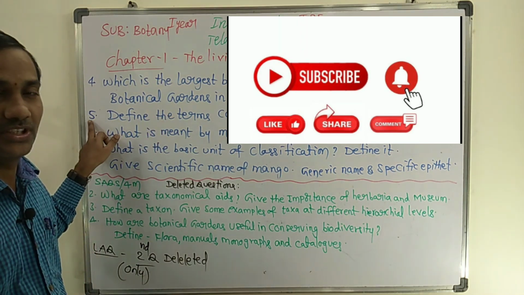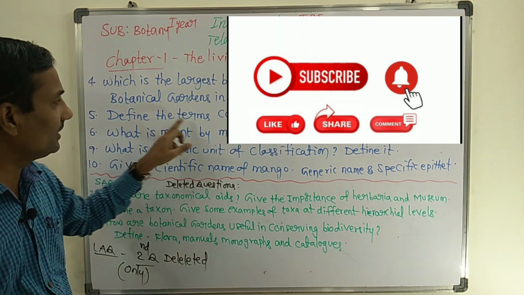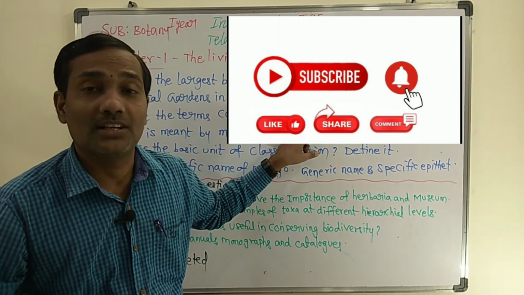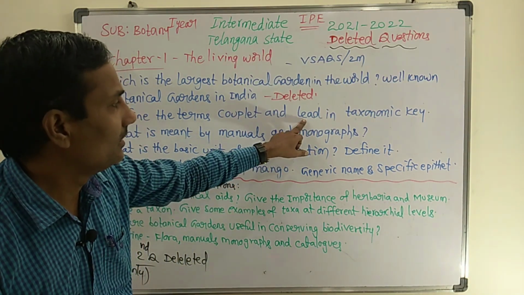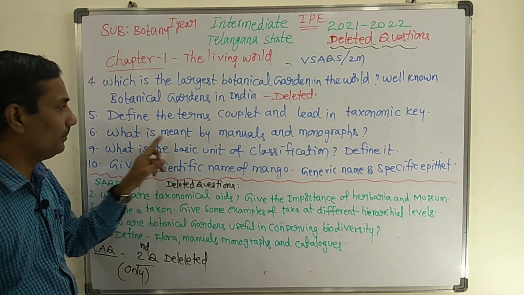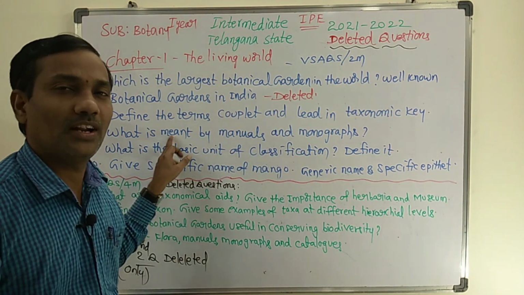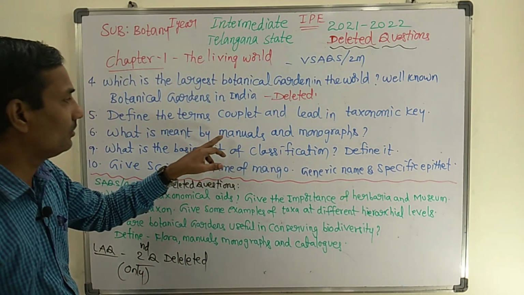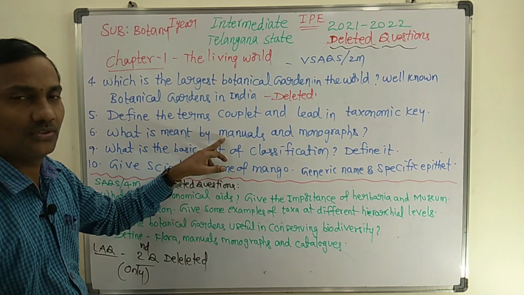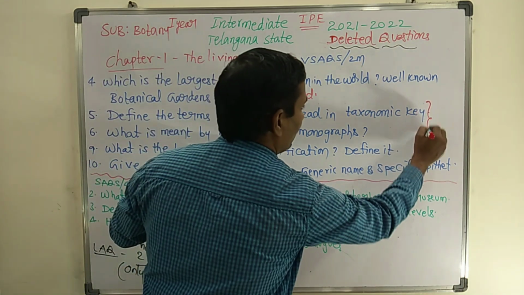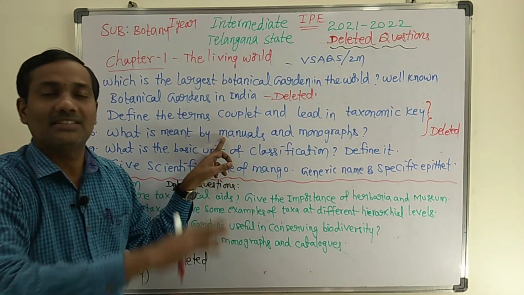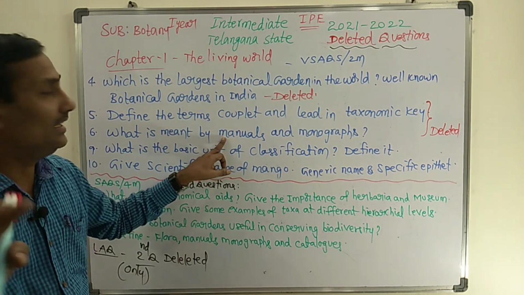Next, the fifth question: Define the terms couplet and lead in a taxonomic key. This question is also completely deleted. What is meant by manuals and monographs? This question is also deleted, so no need to define manuals and monographs. These questions are also deleted. Whatever list of questions I give now, these are completely deleted.